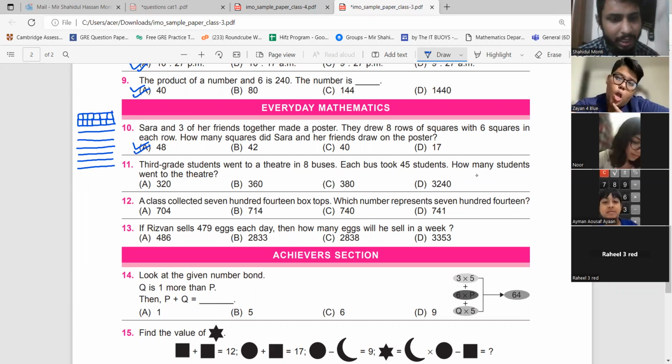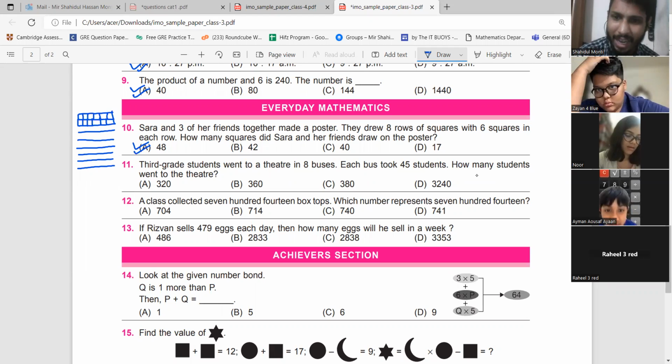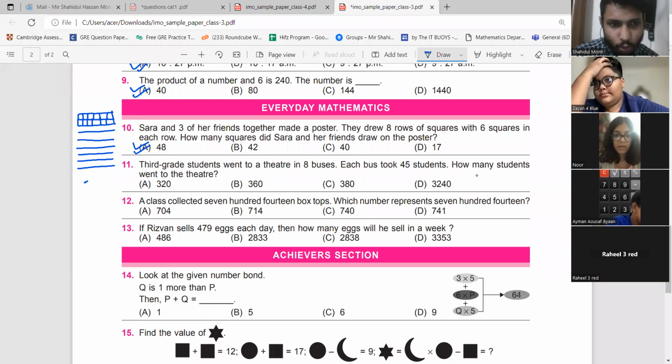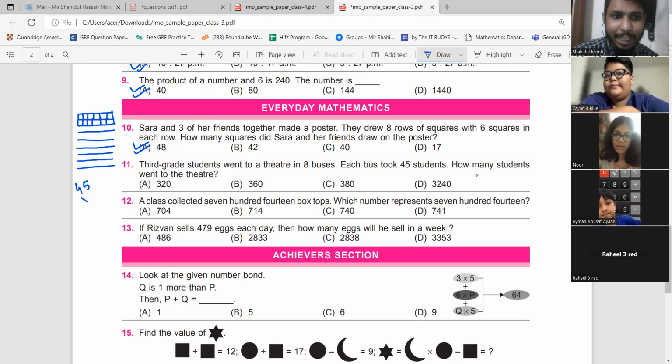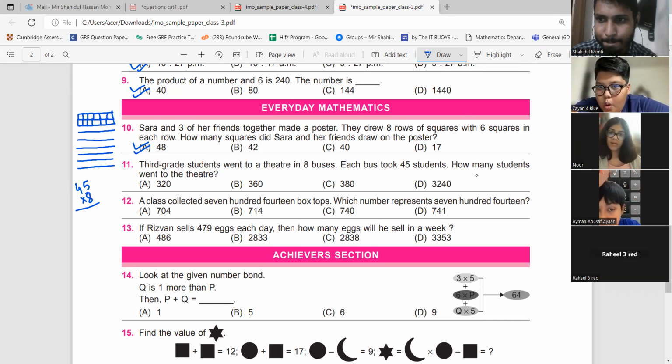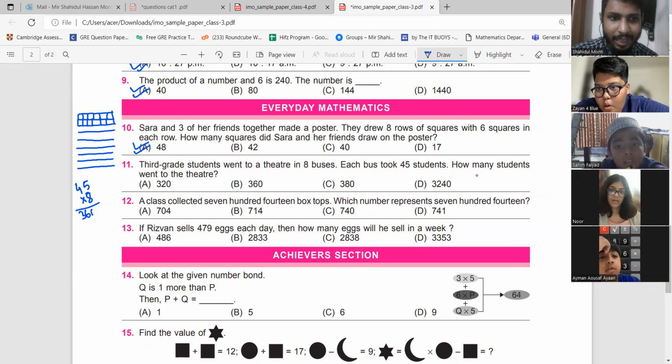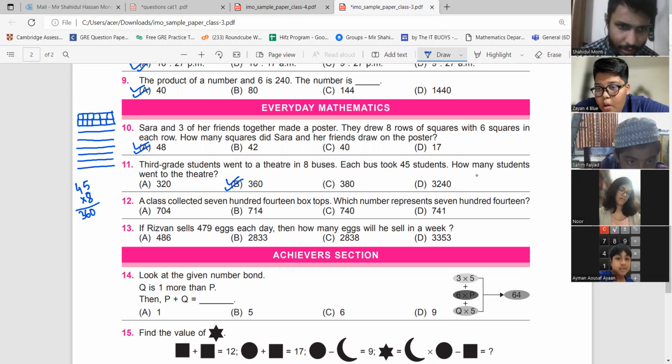Simple multiplication. 3rd grade students went to a theater in 8 buses. Each bus took 45 students. How many students went to the theater? So one bus we have 45. In 8 buses, it will be 45 multiplied by 8. And the answer is 360. The answer should be B.